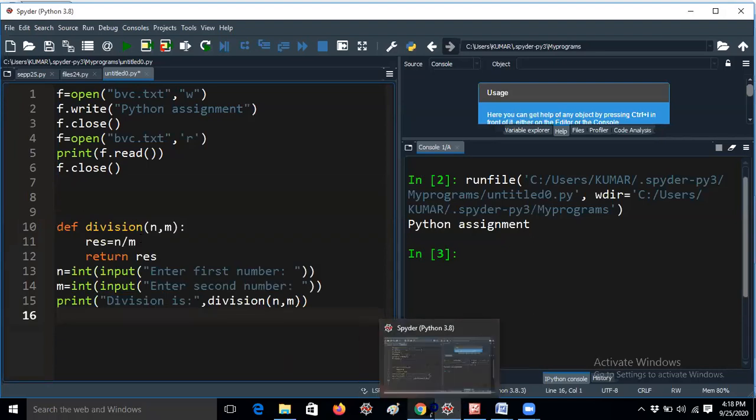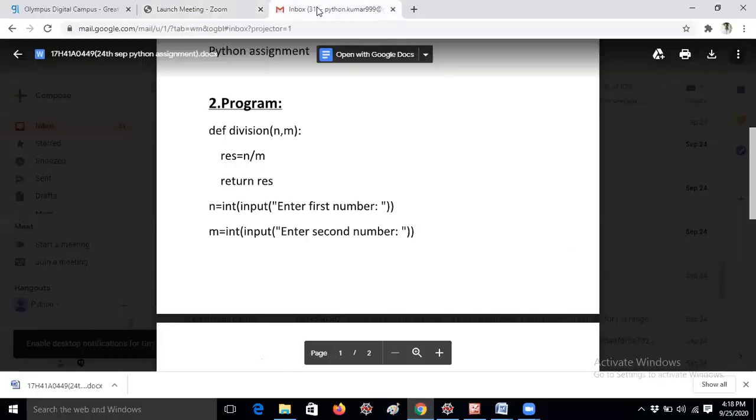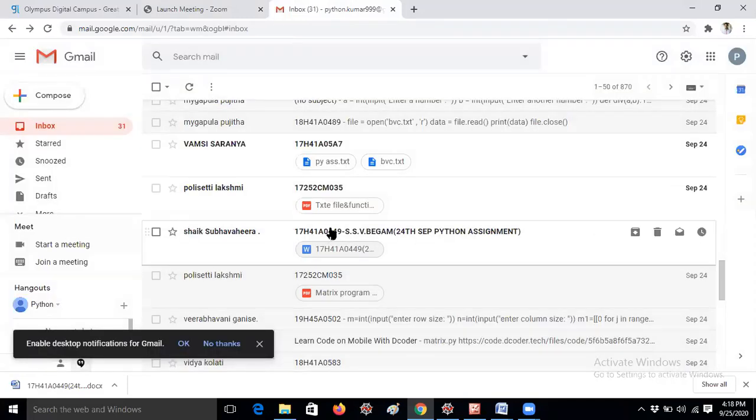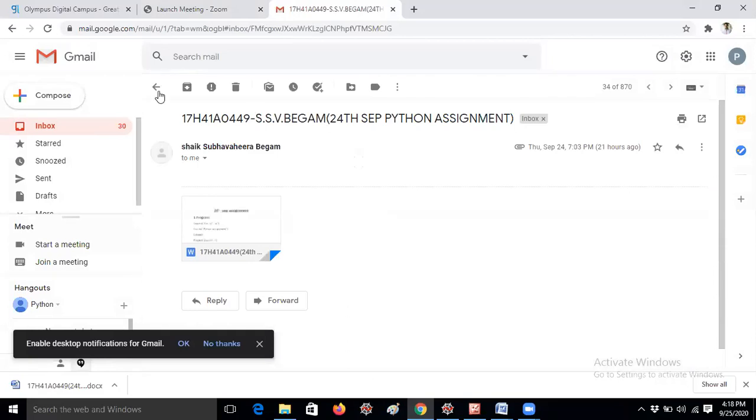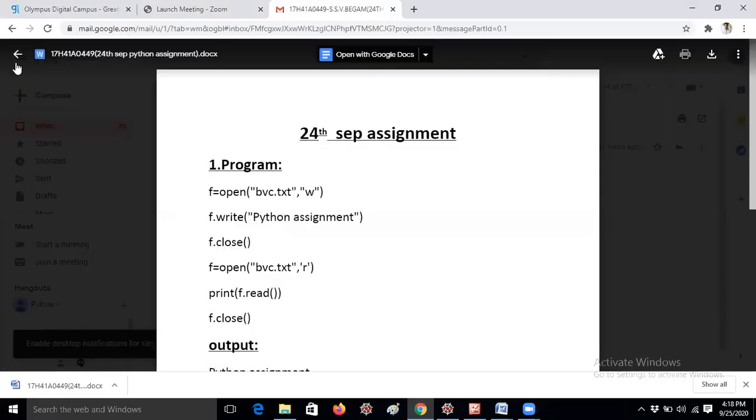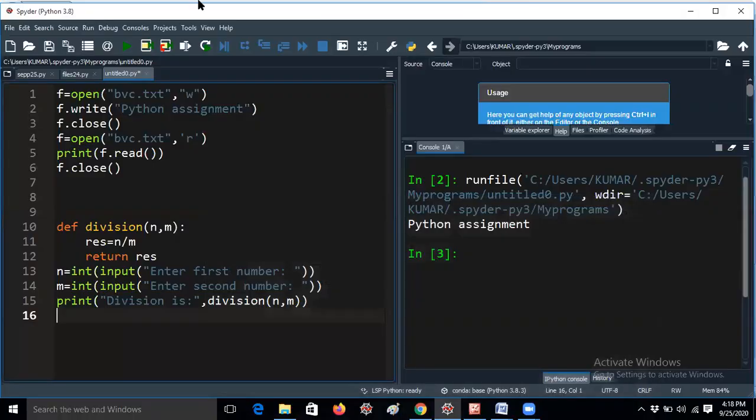I would like to show the name. Her roll number is 449, and her name is Sheikh Subhavira Begum. She submitted this assignment. I always tell you to submit at least one assignment, because I would like to explain from you only, to encourage you, guys.